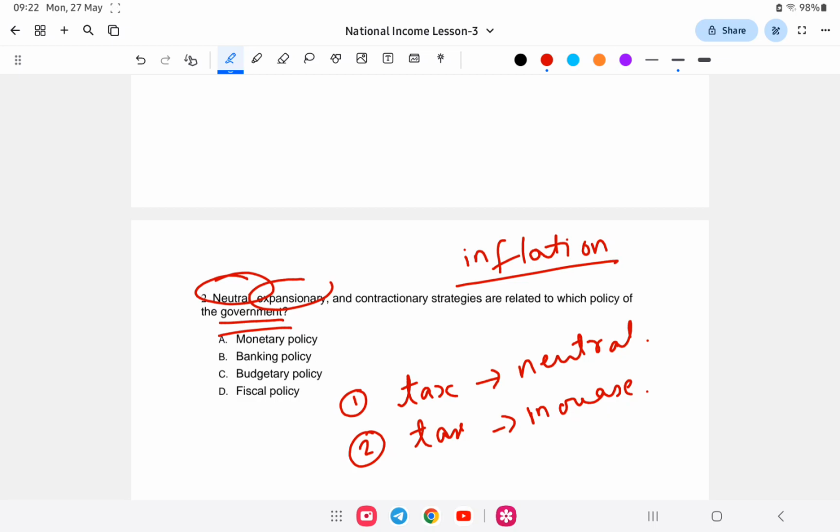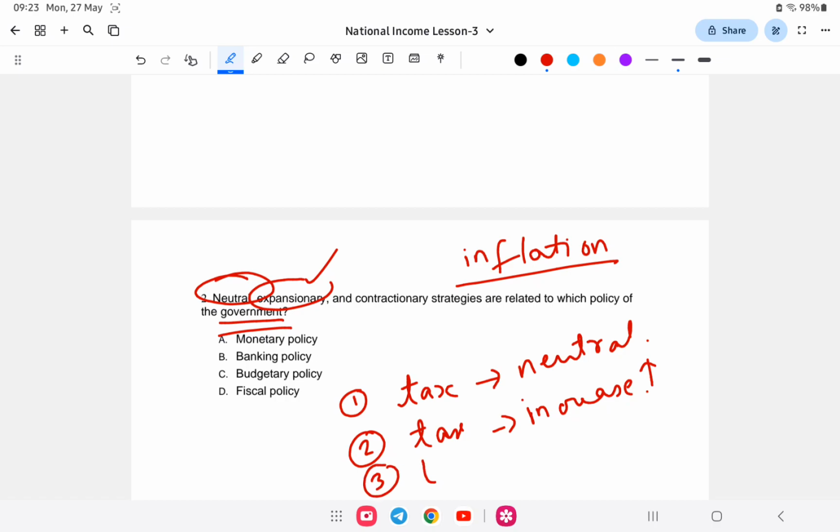That means the job of the government is to absorb all the excess money from the market. Instead we increase the tax. So that is expansionary.